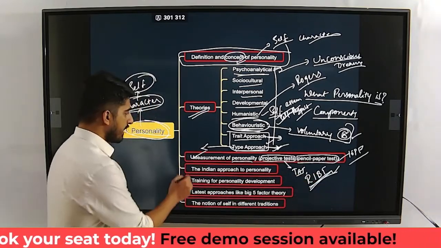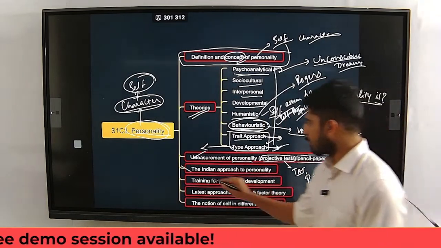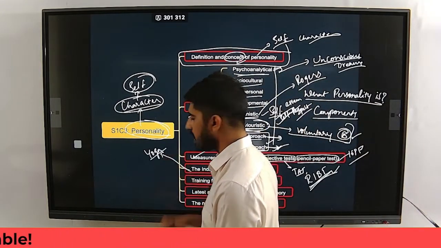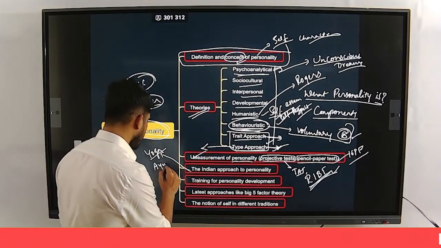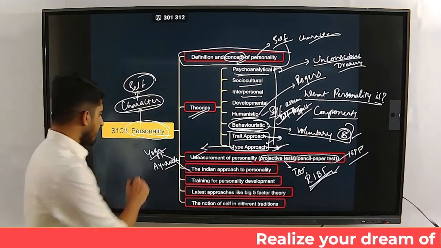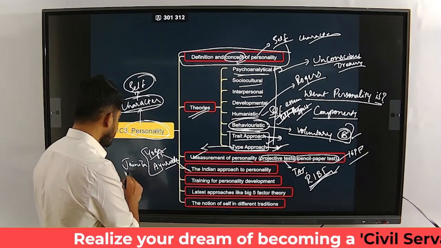Okay. Next, the Indian approach to personality. Here we'll be discussing yoga, Ayurveda. According to Ayurveda, what is personality? According to Jainism, Buddhism.